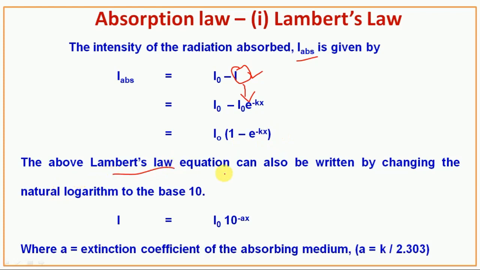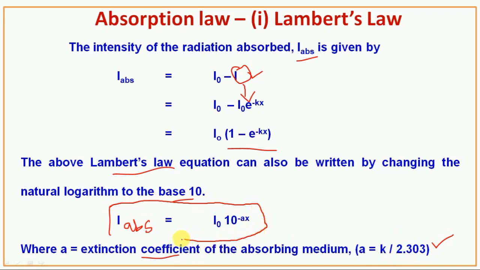The above Lambert's law equation can be written by changing the natural logarithm to base 10. So I is equal to I0 10^(-ax), where a is the extinction coefficient of the absorbing medium, and a is equal to k/2.303.